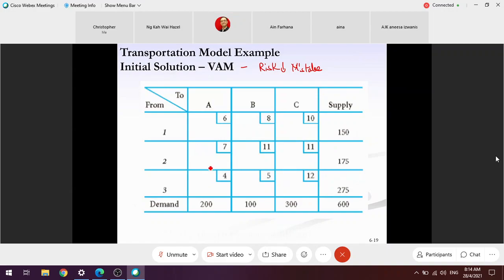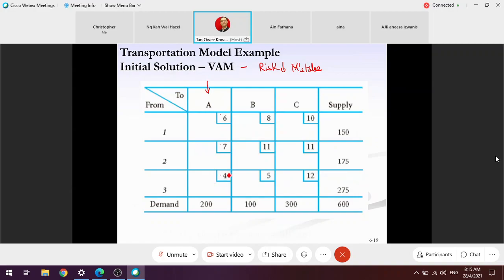Okay, we go through column A first. You look into the transportation costs that involve demand A, the 3 costs 6, 7, and 4. If purely based on these 3 numbers, the correct decision should be that we go for the cheapest first, which is 4.